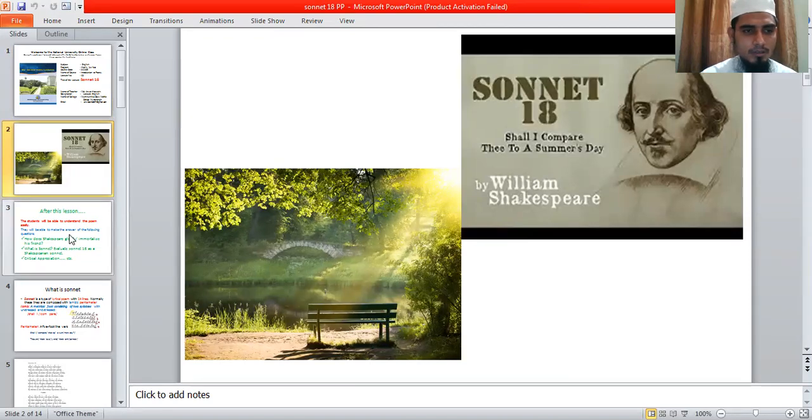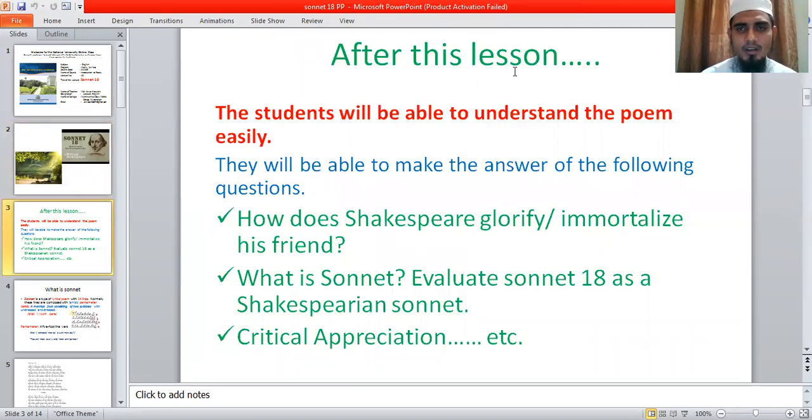I hope that after this lesson, you will be able to understand the poem very easily, and you will be able to answer the following questions, and you will also be informed of some universal elements in this poem. Number one: how does William Shakespeare glorify or immortalize his friend, that means his friend's beauty?